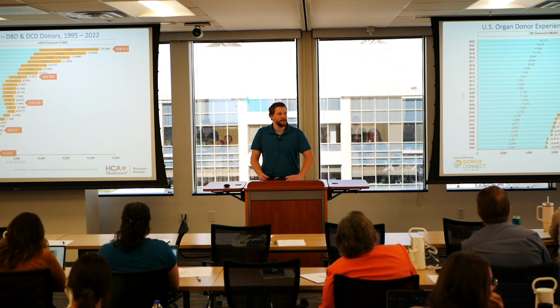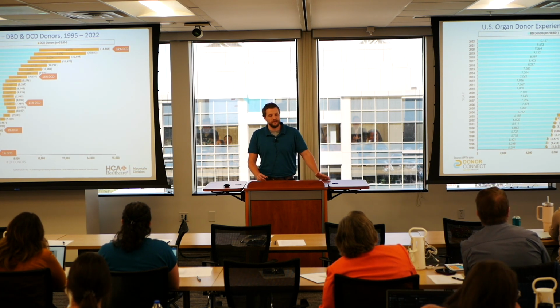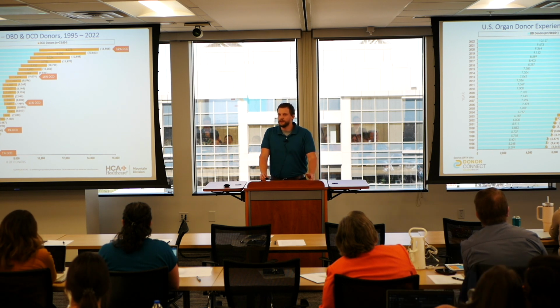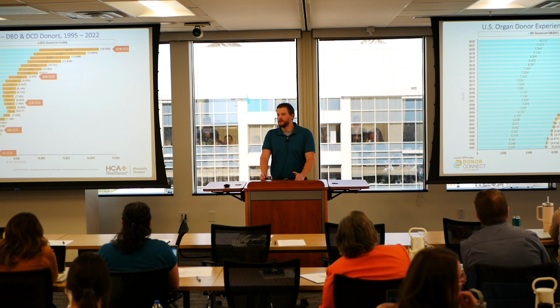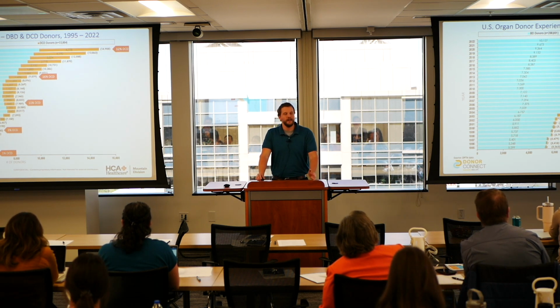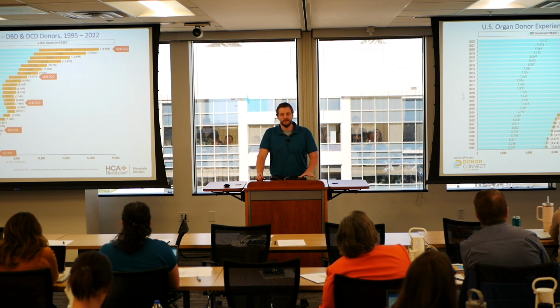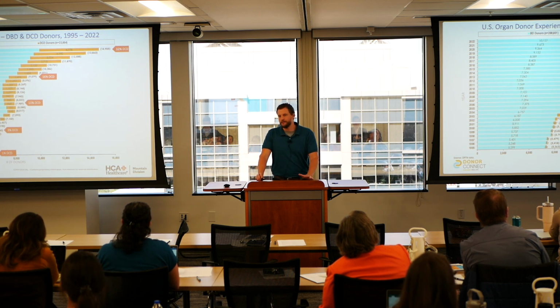This one is also a pretty enlightening graph. You can see this is all the numbers of organ donors in the United States from 1995 to 2022. The light blue is brain dead donors, and the yellow one is DCD donors. As you can see in 1995, there were about 5,200 or so brain dead donors, and there were 65 DCD donors in that year. By the time we get to 2022, the number of DCD donors, at close to about 5,000, nearly equals the number of brain dead donors we had in 1995, while we had over 10,000 brain dead donors.